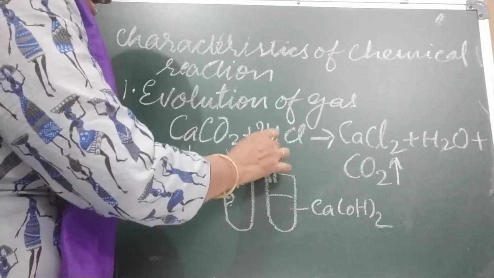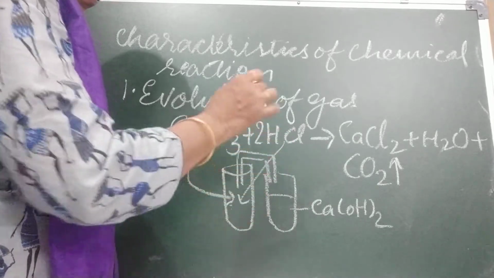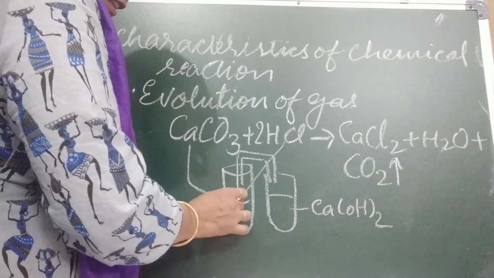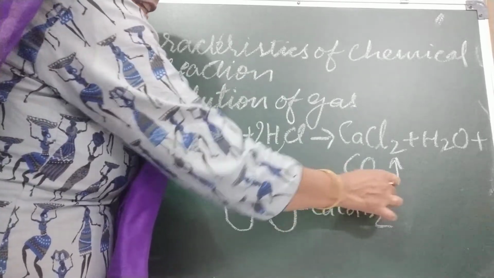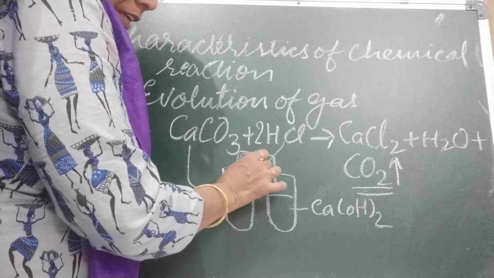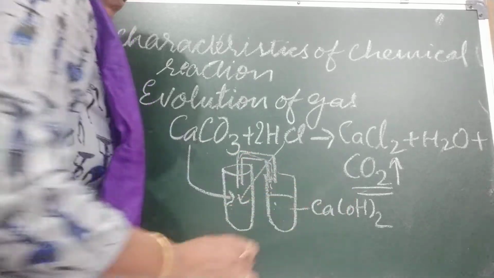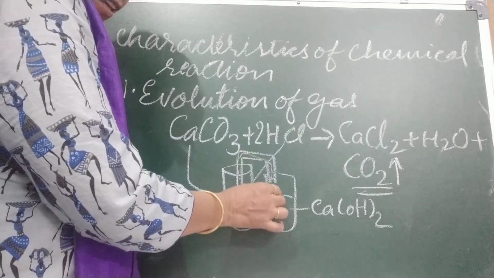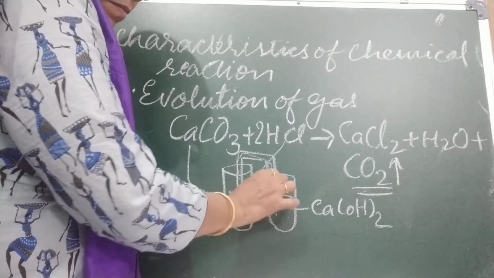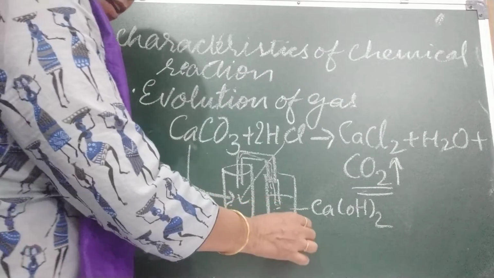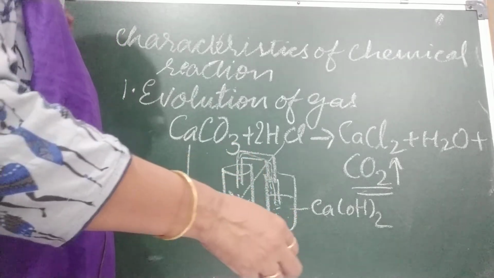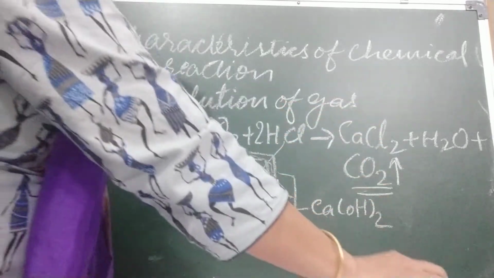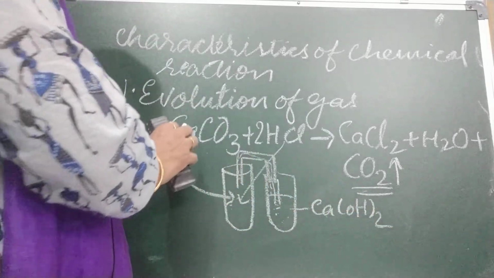CaCO3, and when this gas, as we have seen, carbon dioxide is coming out and mixed with calcium hydroxide, it makes it milky. Okay, this lime water turns milky. So this proves that in this reaction carbon dioxide gas is coming out.